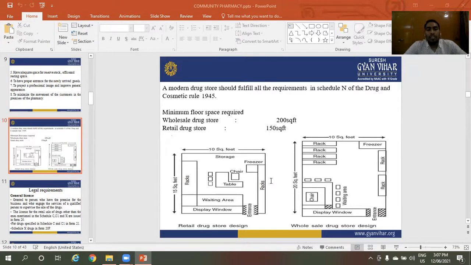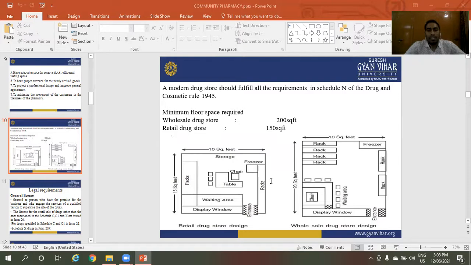A modern drug store should fulfill all the requirements in Schedule N of the Drugs and Cosmetics Rules 1945. In Schedule N, all requirements are mentioned, in the Drugs and Cosmetics Act Rules 1945.